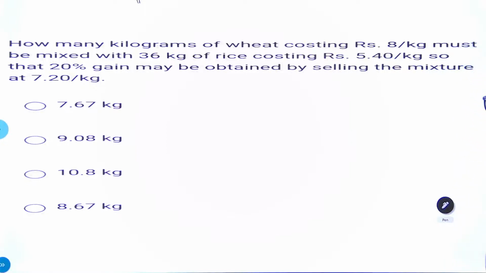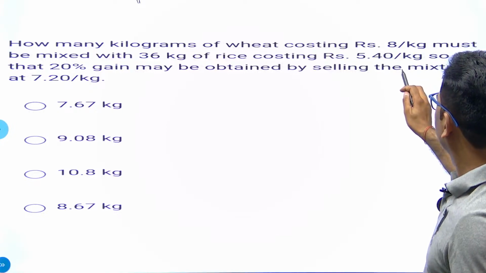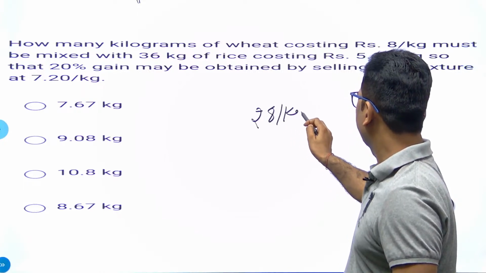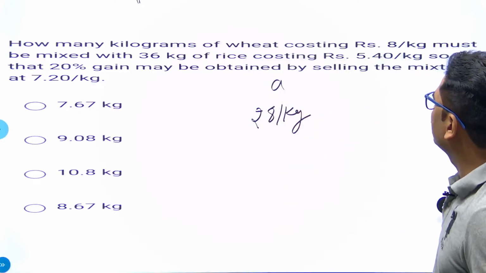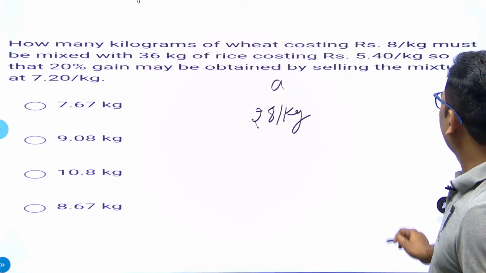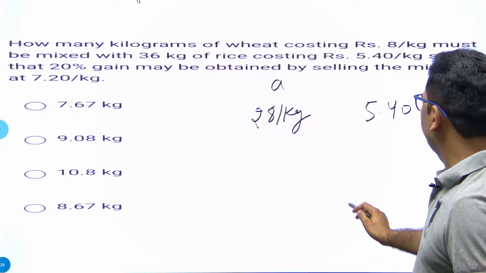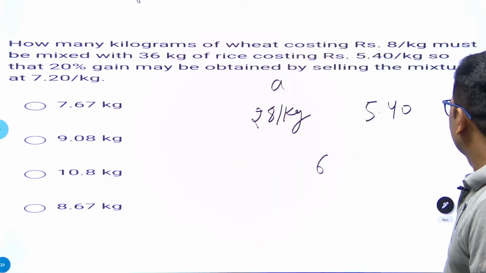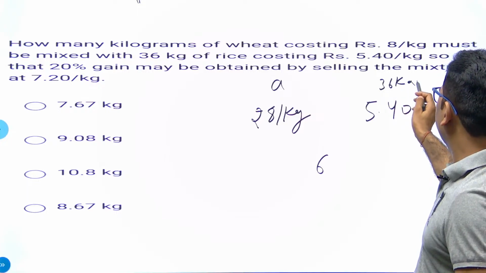How many kilograms of it? Let it be A, costing 8 rupees per kg. So it has to be 8 rupees per kg. And we don't know about the quantity. Let it be A here. Write it down, A here. Must be mixed with 36 kg of rice costing 5.4 rupees per kg, so that the mixture has to be 6 rupees per kg. This is what we have obtained from the last equation. So this is given, 36 kg, just write it down at the top.